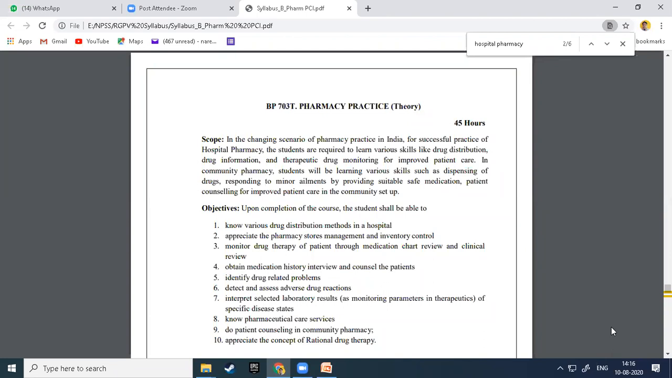Identify drug related problems. Pharmacists must know this. Some diploma students are also with us, and they know this thing. This means identifying which kind of interaction takes place between contraindicated drugs or incompatible drugs.